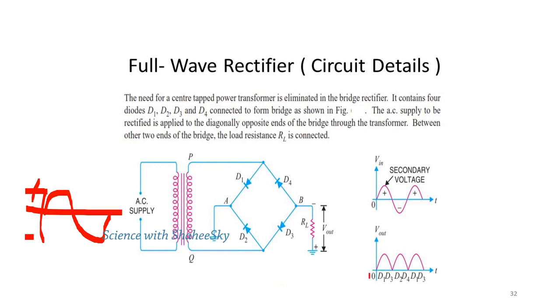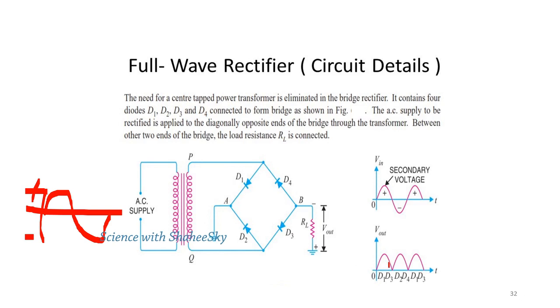This is the bridge circuit we call a full wave rectifier, which gives the full waves as output in this way.